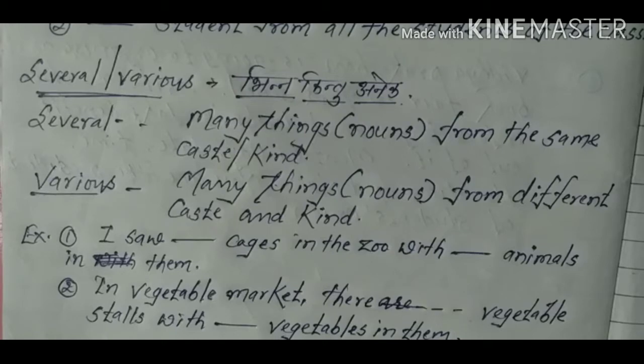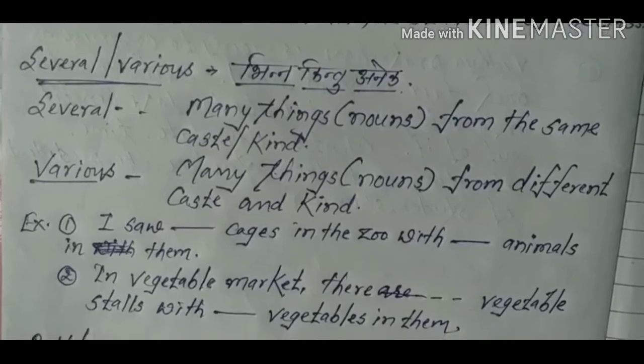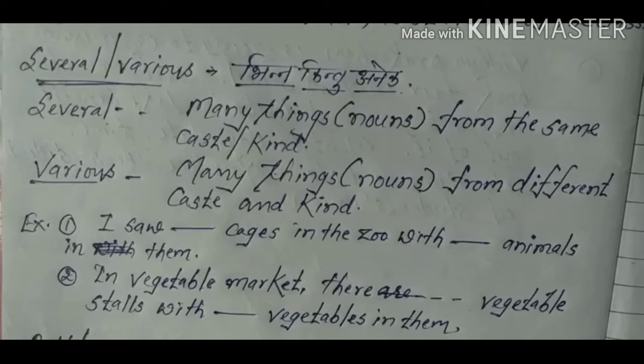Now various, many things, nouns from different caste and kind. Now here when we see the cluster of many things from different caste or different kind, we will have to apply various. Both have equal sense but are applied differently. See the example. First one, I saw blank cages in the zoo with blank animals in them.